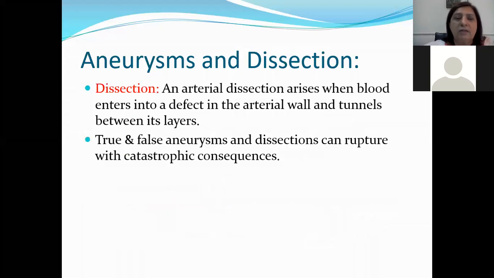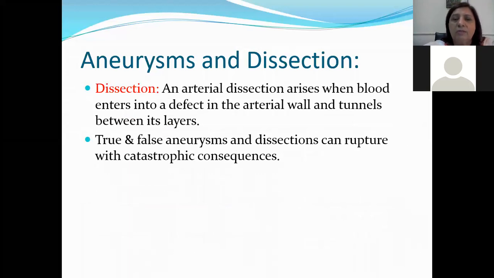Next is the dissection. An arterial dissection arises when blood enters into a defect in the arterial wall and tunnels between its layers. So whenever the blood enters the arterial wall, that is the muscular layer, it travels in that and produces a tear, and this is called an arterial dissection.